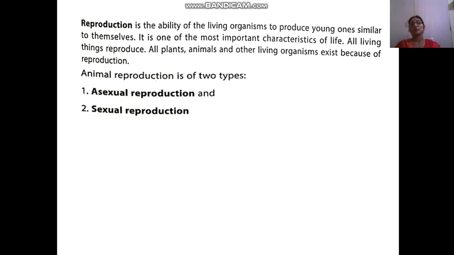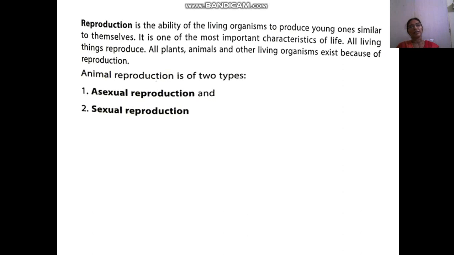It is one of the most important characteristics of life. All living things reproduce, all plants, all animals, or microorganisms, because living organisms exist because of this reproduction. They continue their race because of this reproduction. Otherwise their race, their species, would come to an end. They will be extinct. So reproduction is important in this sense.